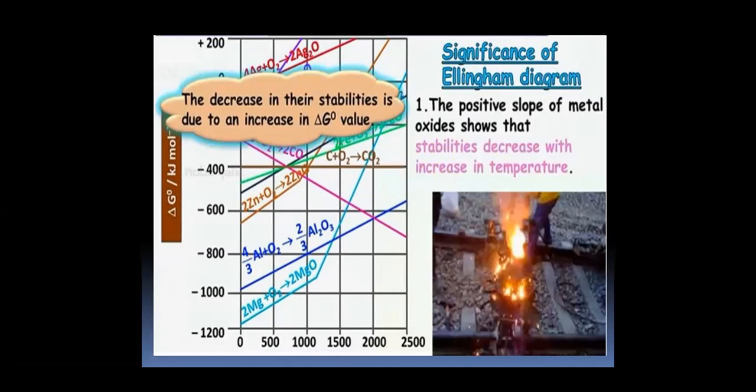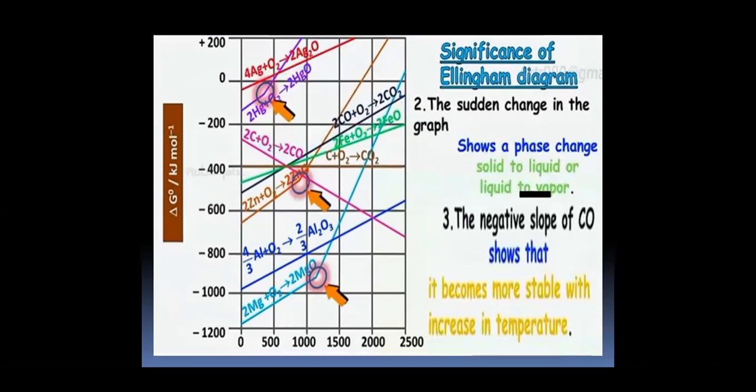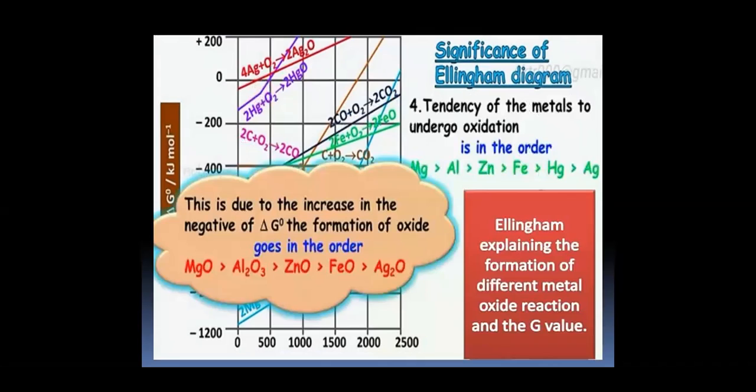The positive slope of the metal oxide shows stability decreases with increase in temperature. A sudden change in the graph shows a phase change, that is solid to liquid or liquid to vapor. The negative slope of carbon monoxide shows that it becomes more stable with increase in temperature. As the temperature increases, the stability of carbon monoxide increases.